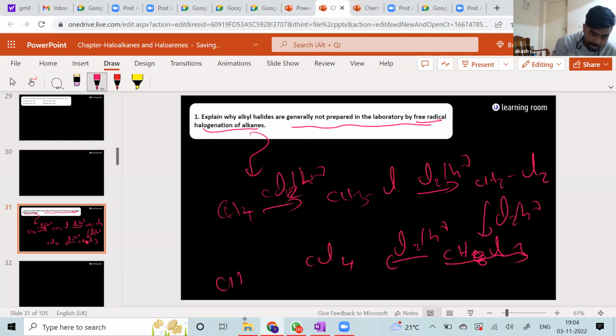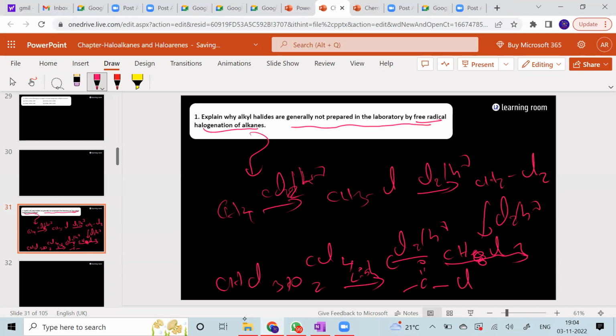Now, what is going to happen? This CHCl3 is going to react with O2 and light to form phosgene. I think phosgene is C double bond O with Cl, Cl, right? Yes, sir. Correct. C double bond O with Cl, Cl. This is what is called phosgene.